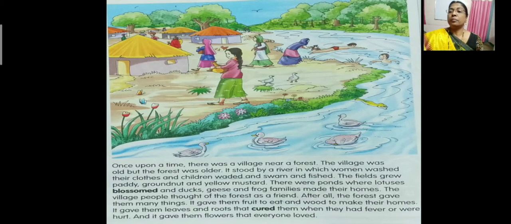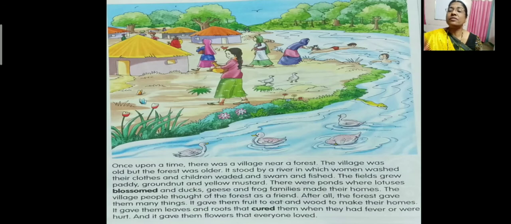The village people thought of the forest as a friend. After all, the forest gave them many things. It gave them fruit to eat and wood to make their homes. And the villagers felt very happy to be in that village, and the forest gave them fruits to eat and also wood to make homes. And they thought this forest to be their friend.